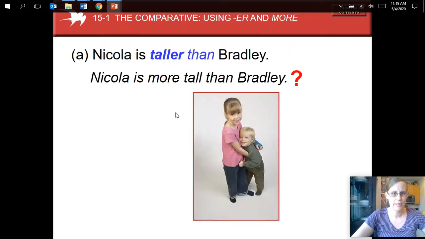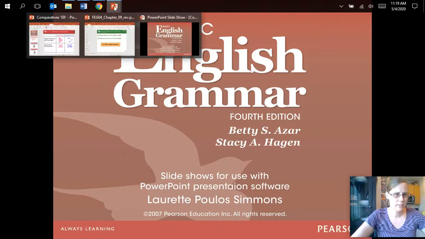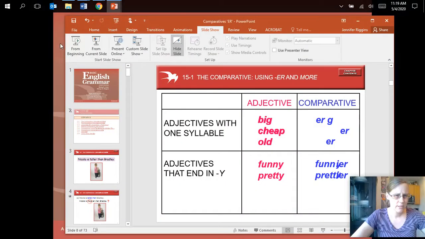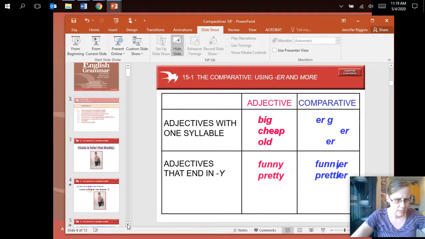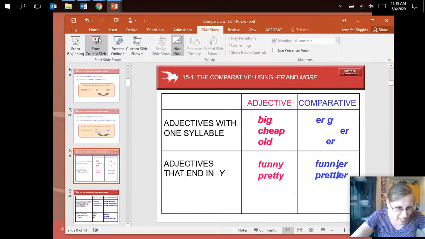I'm missing a slide here. Oh, that was hiding.